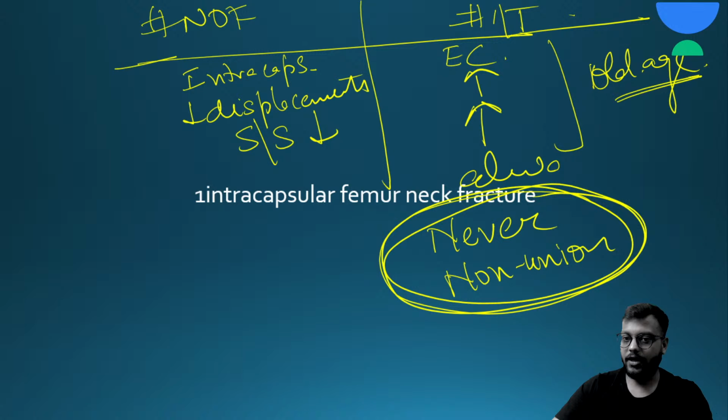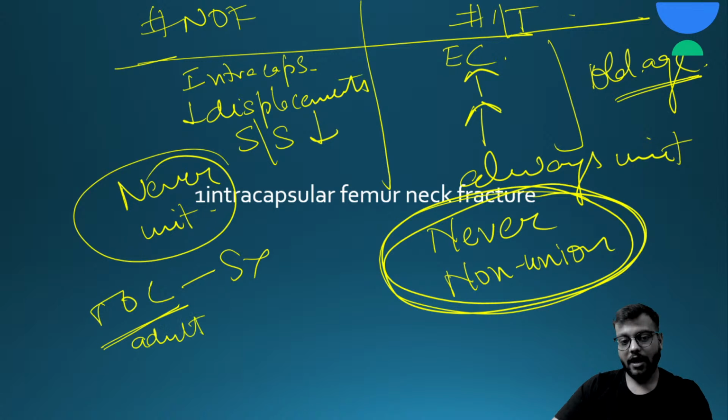Okay, so the treatment of choice for neck of femur is surgery, and it depends on the age group. If it is a young adult, then you go for the CC screw, or the cannulated cancellous screw, or the DHS. And if it is elderly, then you have to go for the hemiarthroplasty or the bipolar.